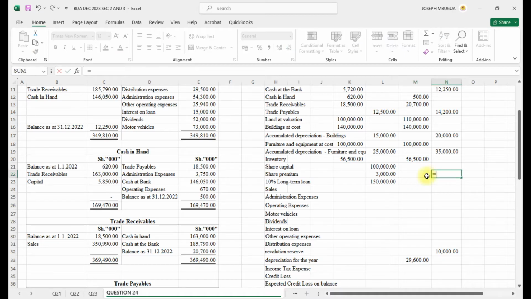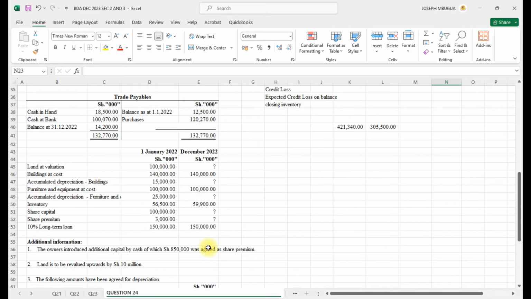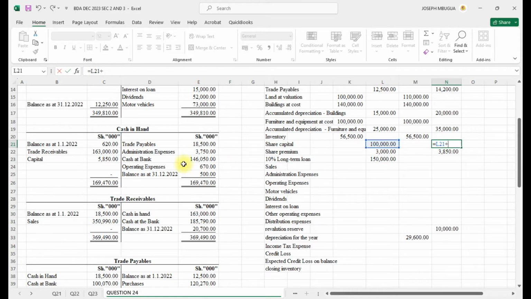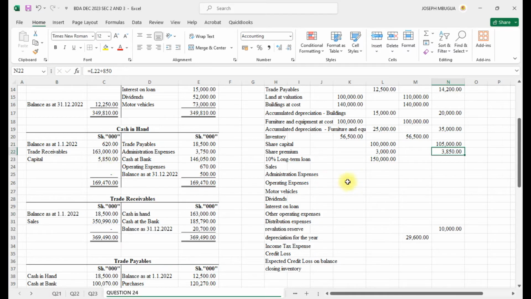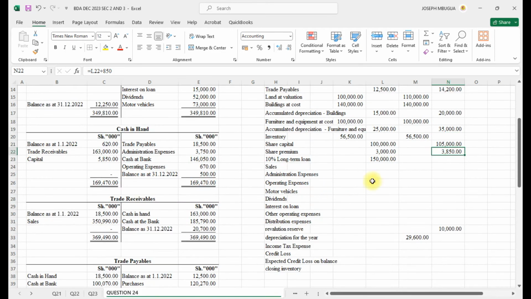So the share premium will be this plus the 850. We have been told that under Roman 1, the owners introduced additional capital by cash, of which 850 was agreed as share premium, so that this one will be this plus 5. Remember the total was 58.50, so I'll add 5,000 to that. Should be 105. Long-term loan will remain, as that one was not repaid. Long-term loan will remain at the same value.